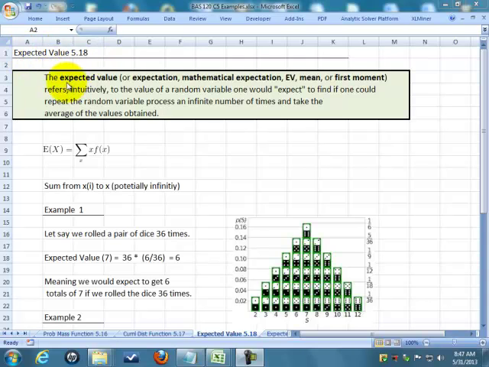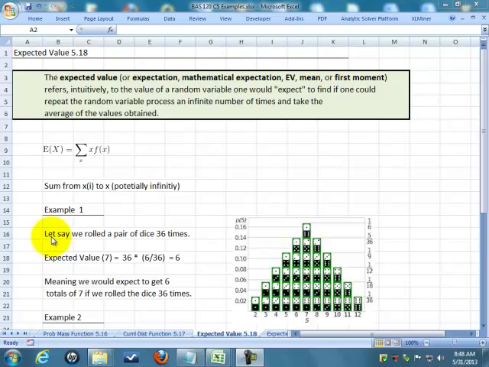So expected value refers to the value of a random variable one would expect to find if one could repeat the random variable process an infinite number of times and take the average of the values. So if I rolled a dice an infinite number of times, I would expect to get a 2 1/36 of the time. So this just says I take the value of 2 times the probability and sum those up. This will become a little more clear as we do a couple examples.